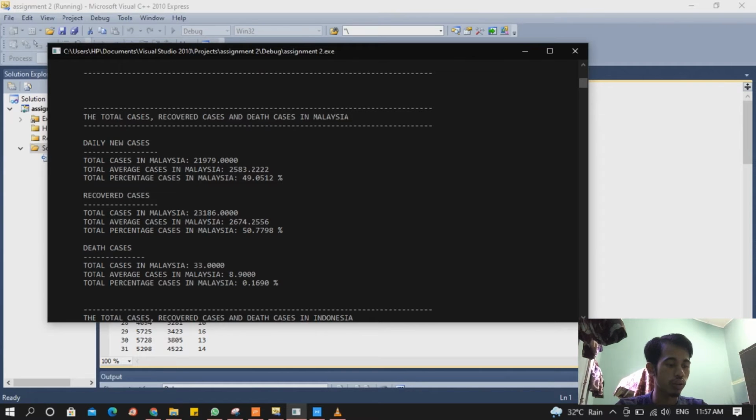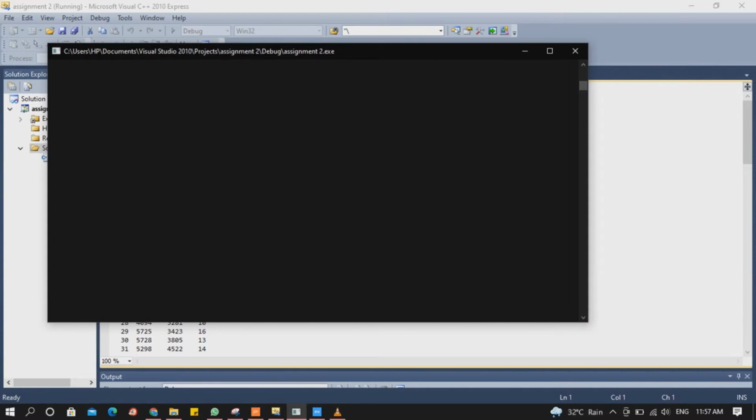So this is the coding from Malaysia, and then I can pass to my friend to explain the coding in Indonesia and Thailand. Thank you.